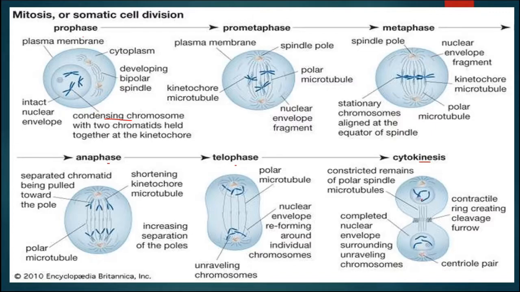In this way, two cells will be formed from the one cell, and this is known as cytokinesis. At the end of mitosis, from one parent cell, two daughter cells will be formed with no change in chromosome number, that is ploidy level, and that is why it is known as equational division. It occurs in almost all somatic cell division, and only the germ cells exhibit the process of meiosis.